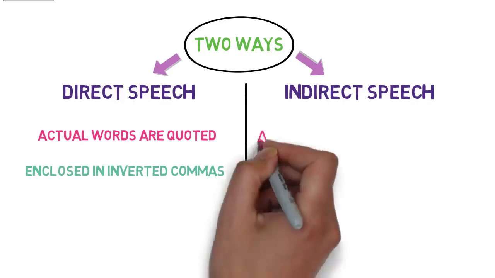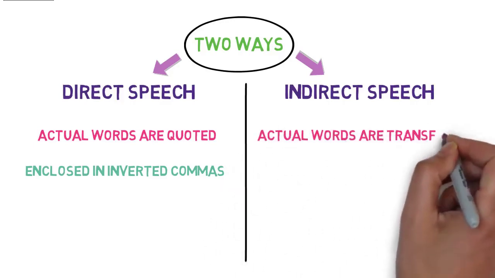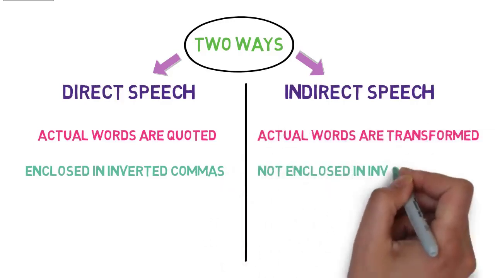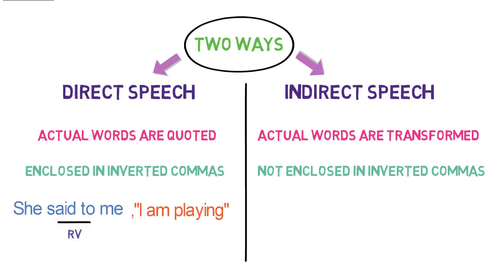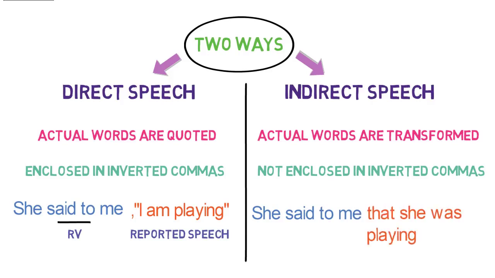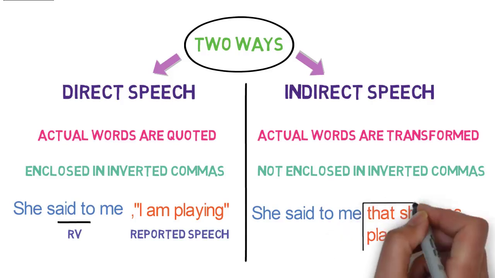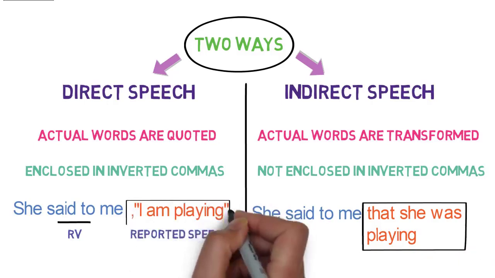In indirect speech, the actual words of the speaker are transformed. They are not enclosed in inverted commas. Instead, they are said or written in simple language. Let's look into an example of direct speech. She said to me, "I am playing." Here, said to is the reporting verb and I am playing is the reported speech. In the indirect speech, the sentence will be written like this: She said to me that she was playing. Now, you can see the two sentences. The second sentence is the transformed version of the first sentence.